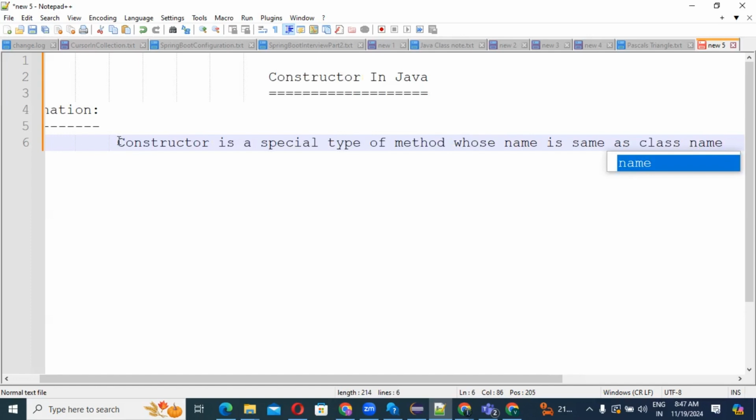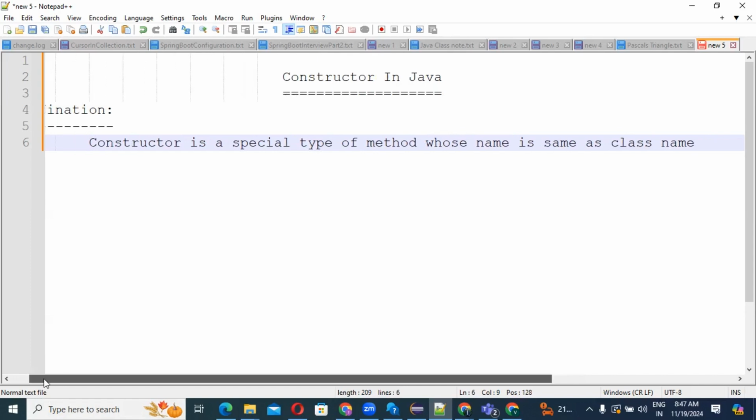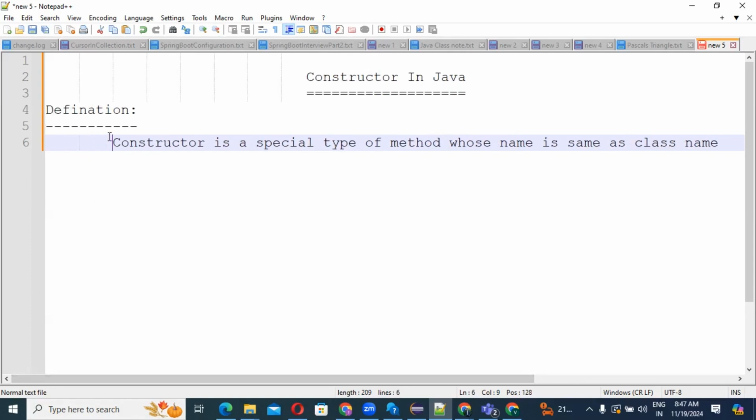So what I mentioned here, constructor is a special type of method only, whose name is same as the class name. If you keep in mind this thing, that is sufficient for understanding constructor.